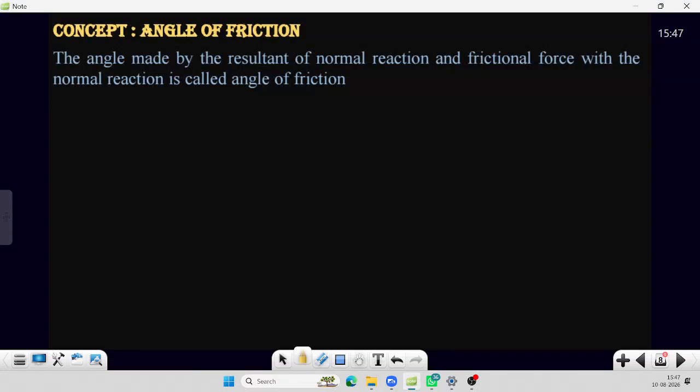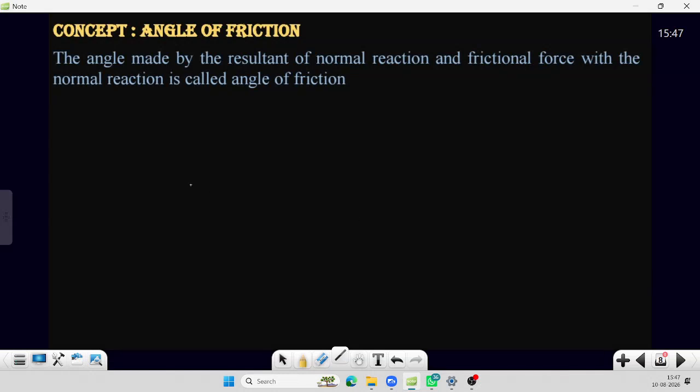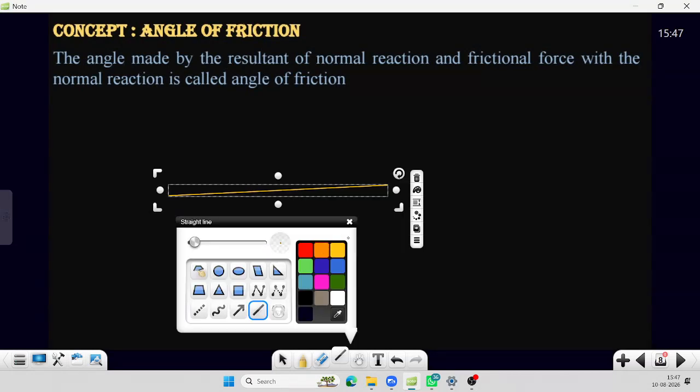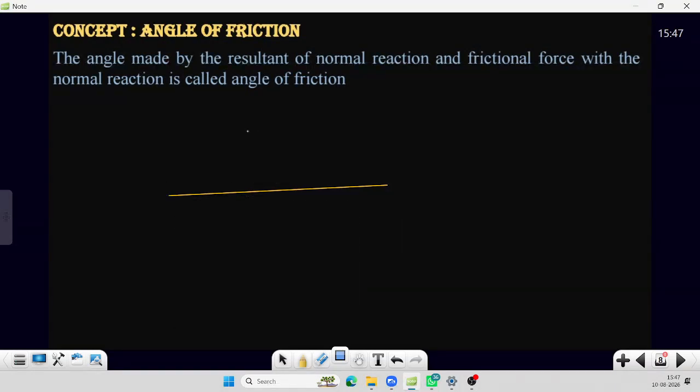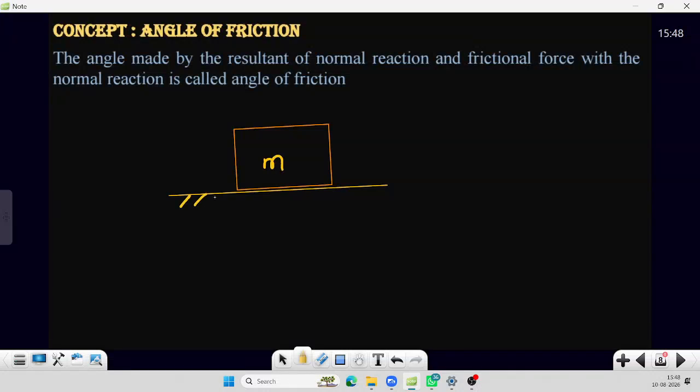Angle of friction. Let us consider we have a body of mass m, moving in this direction.